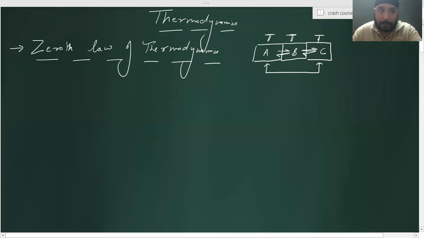Whenever a hotter body is connected with a colder body, then what will happen? The heat will flow from the hotter body to the colder body till their temperature becomes equal. And that state is known as the state of thermal equilibrium, right? Yes, sir. Very good.